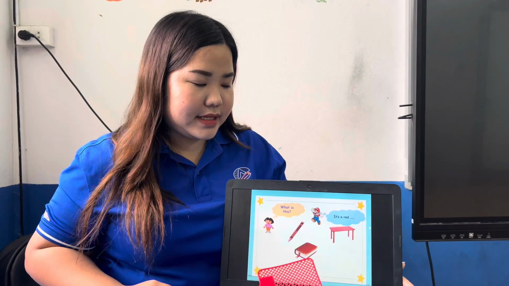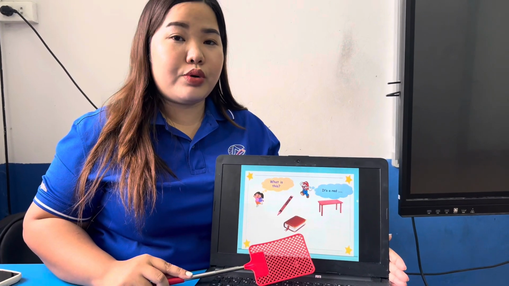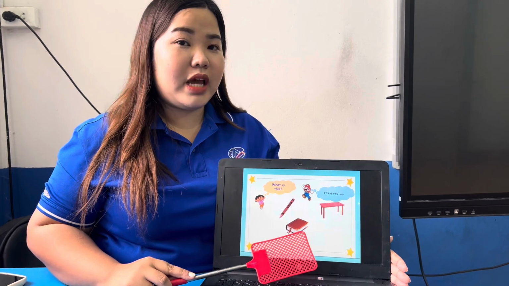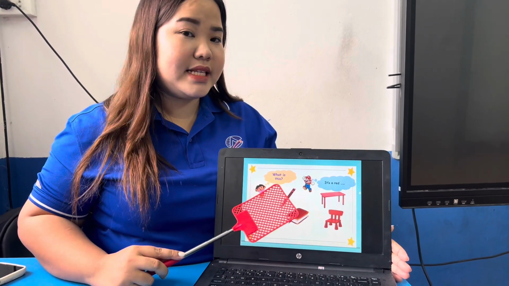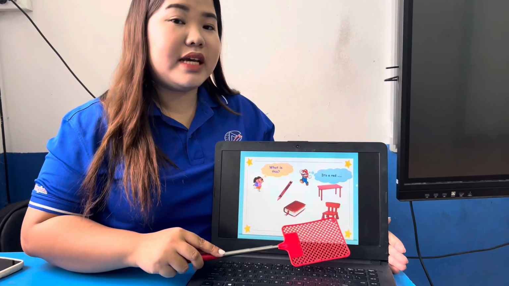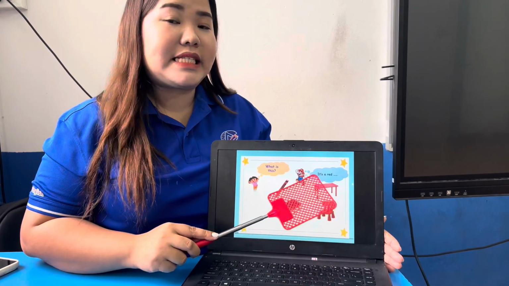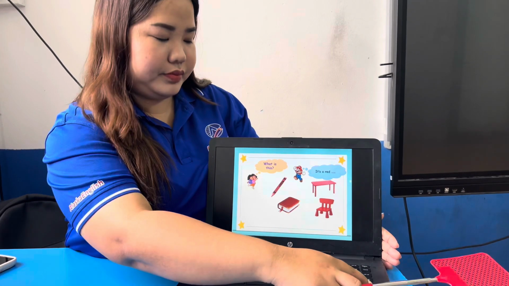What is it? It's a red book. Again, it's a red book. What is it? It's a red chair. Again, it's a red chair.